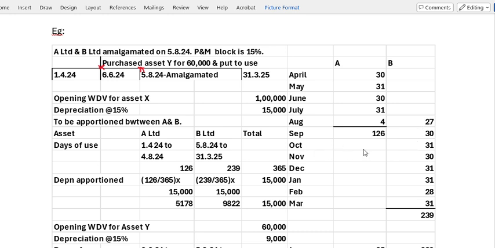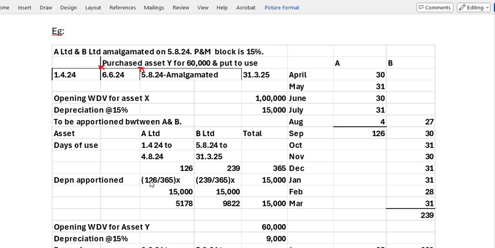Then you calculate September 30, October 31, November 30, December 31, January 31, February 28 and March 31 days, total 239 days. Out of the 365 days, since it is not a leap year. If it were a leap year, it would have been 366 days. 126 plus 239 comes to 365. So the asset X was with A for 126 days, and with B it is 239 days. The total depreciation is 15,000.